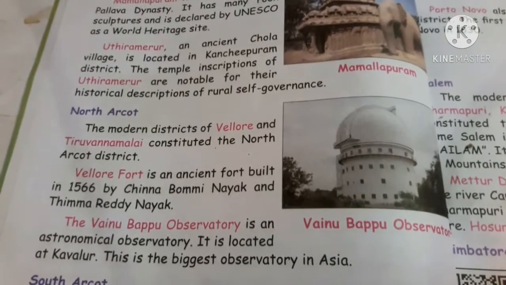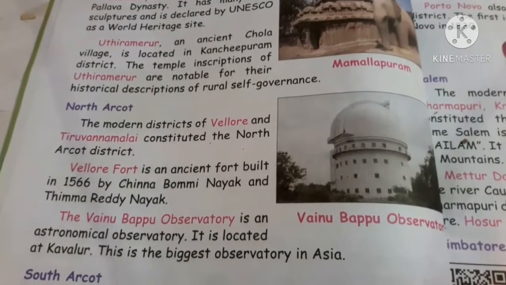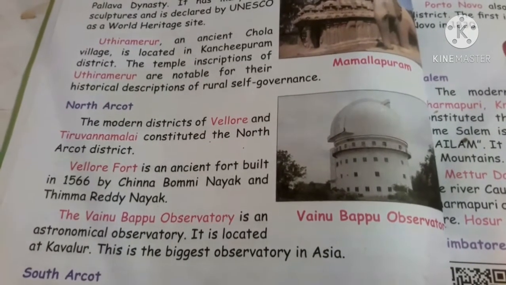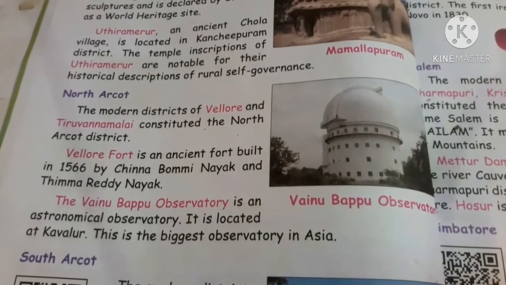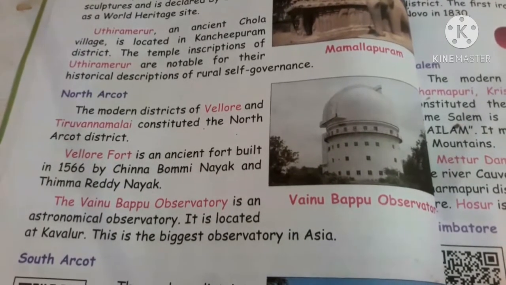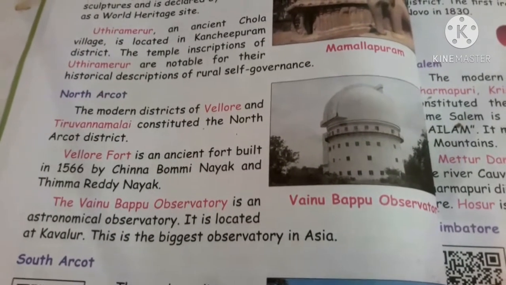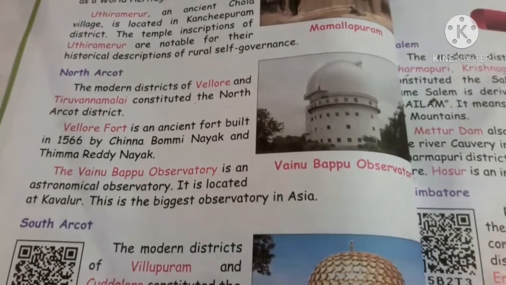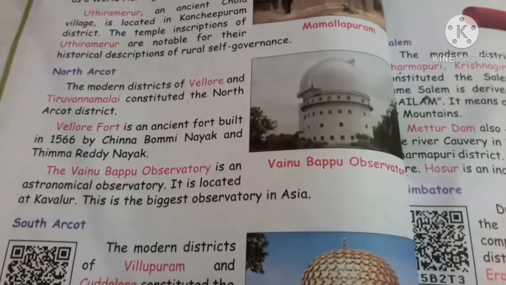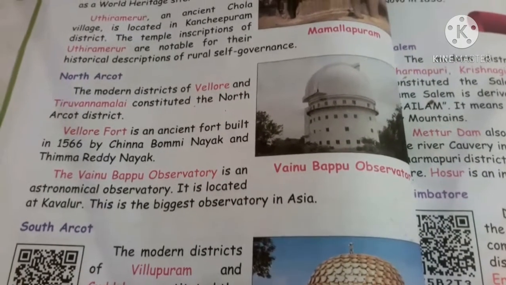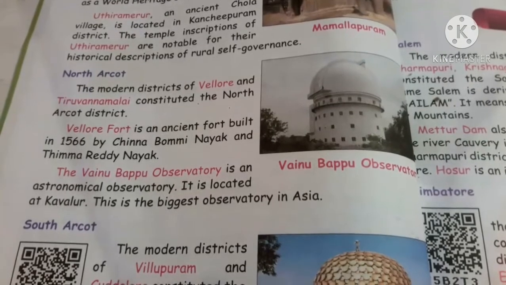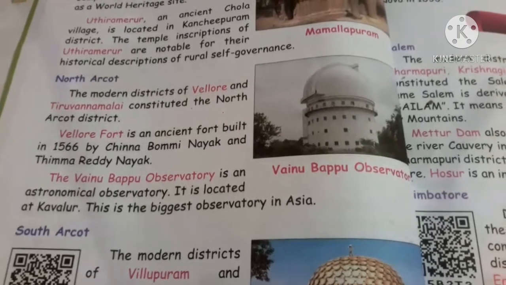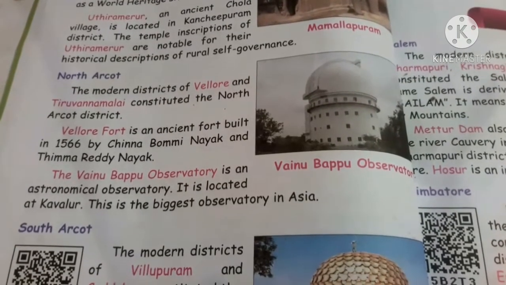Next topic we are going to see North Arcot. The modern districts of Vellore and Tiruvannamalai constituted the North Arcot district. Vellore Fort is an ancient fort built in 1566 by Chinnabhumi Nayak and Timma Reddy Nayak. Next you can see the picture Vainu Babu Observatory. The Vainu Babu Observatory is an astronomical observatory. It is located at Kavalur. This is the biggest observatory in Asia.